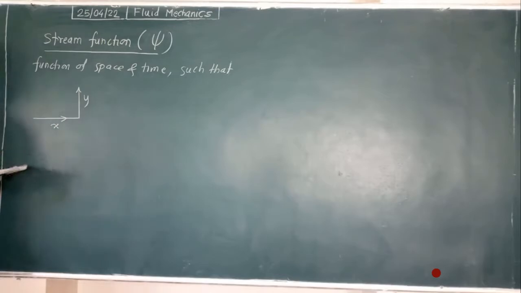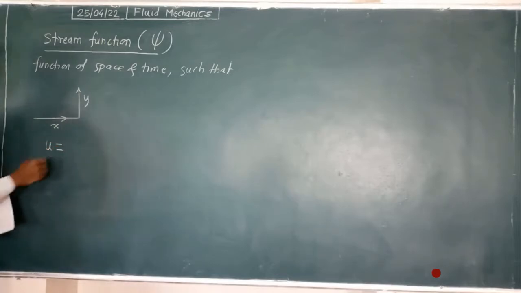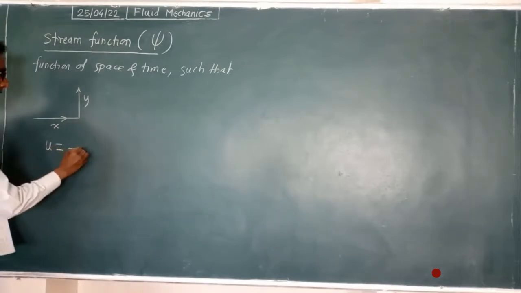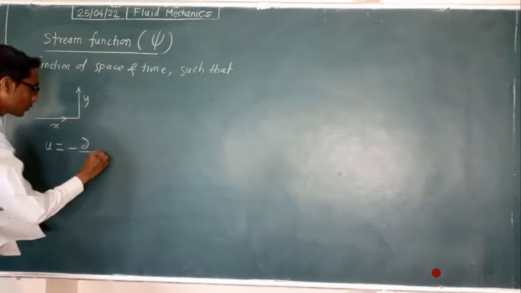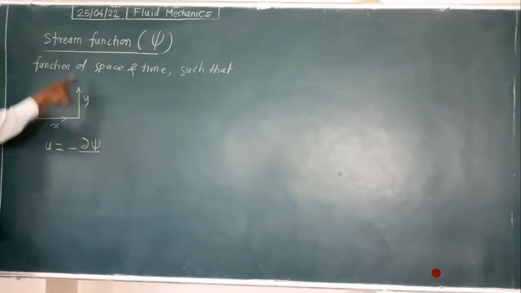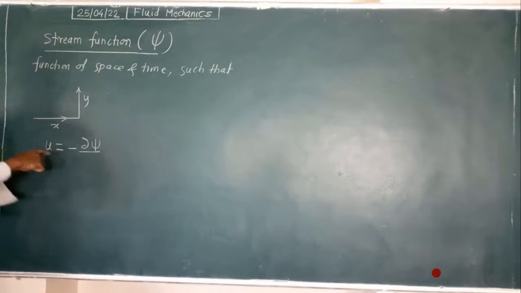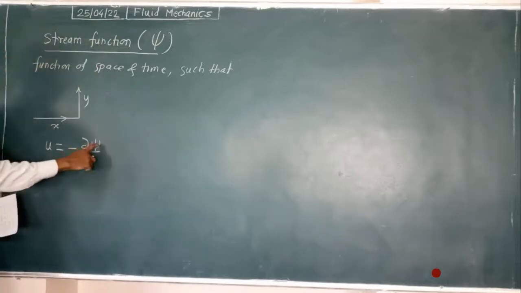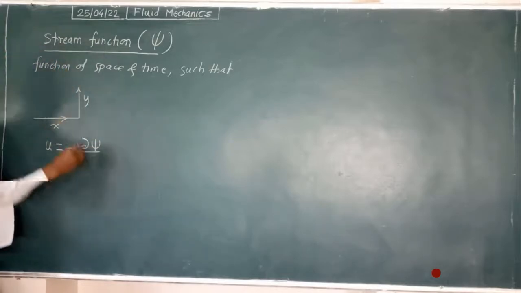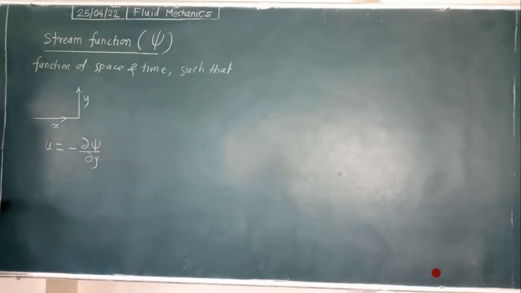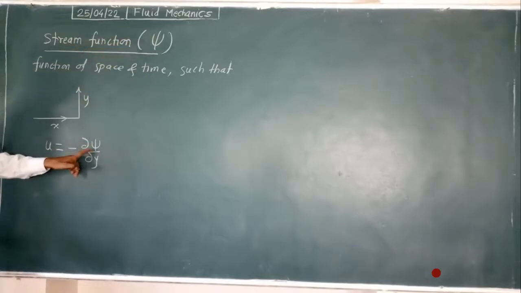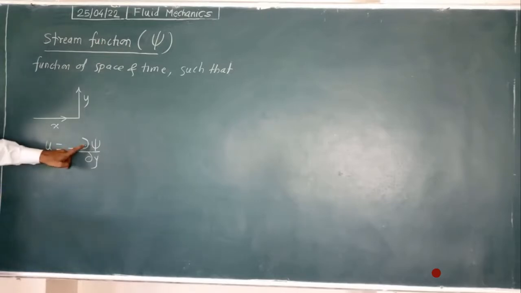If you want to write velocity u, by the definition, u is the negative differentiation of the scalar function with respect to its perpendicular direction, del y. So u is equal to del psi upon del y.